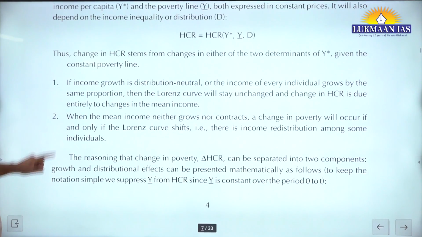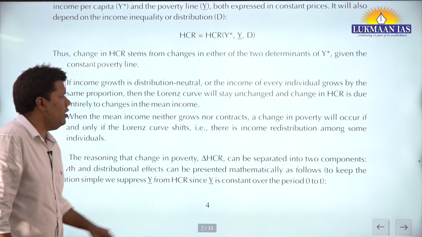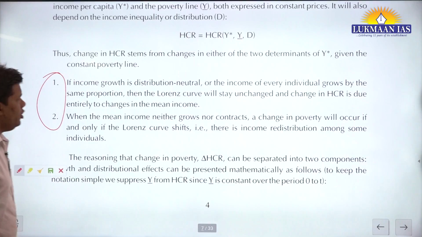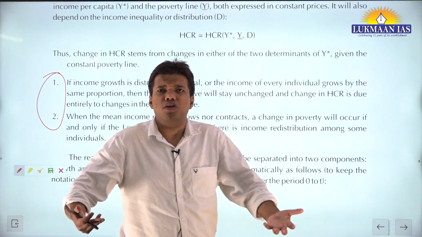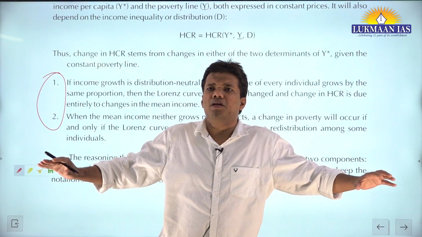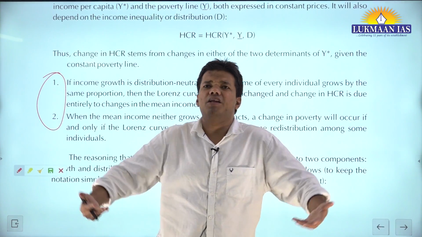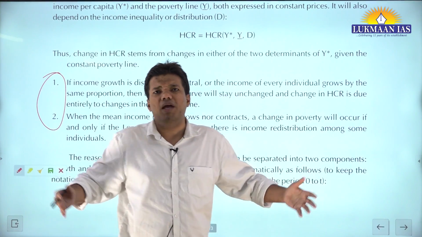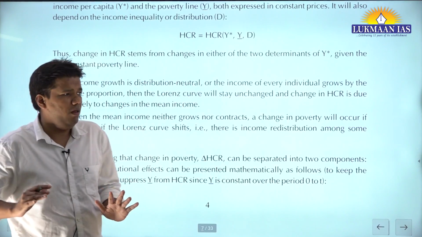Okay. So what he's saying, important 2 observations. I think you must somewhere note these things in your notes. If income growth is distribution neutral, let's say, there is some growth, so every person in economy is getting a proportionate increase in their income. So let's say 10 people are there in this economy, everyone got a 10% increase in their income.